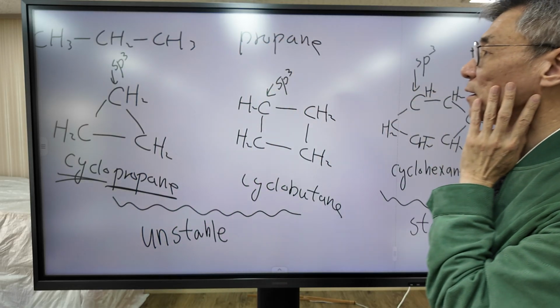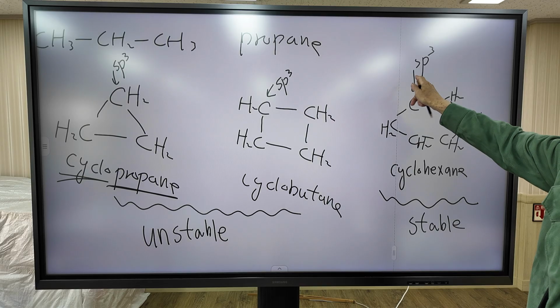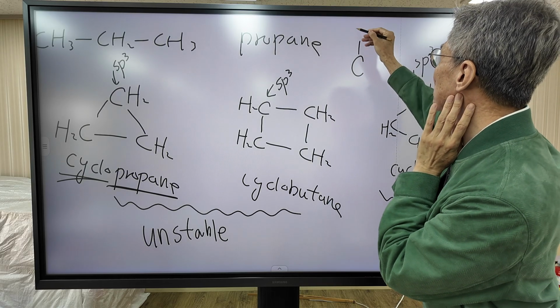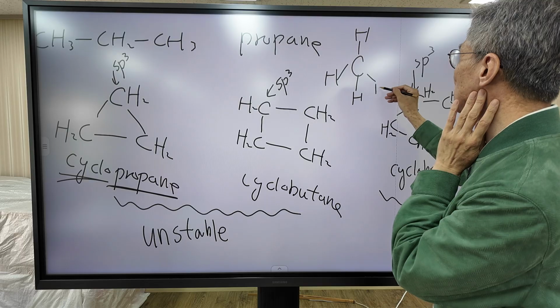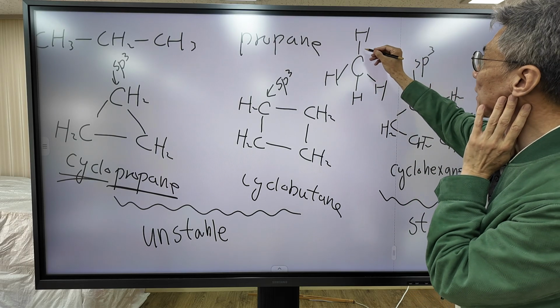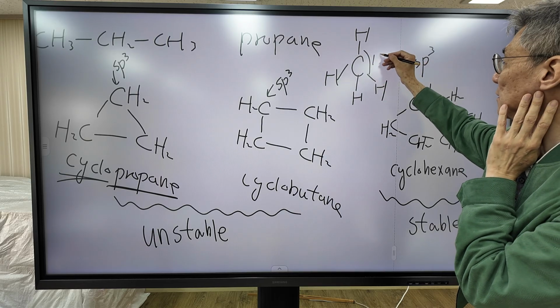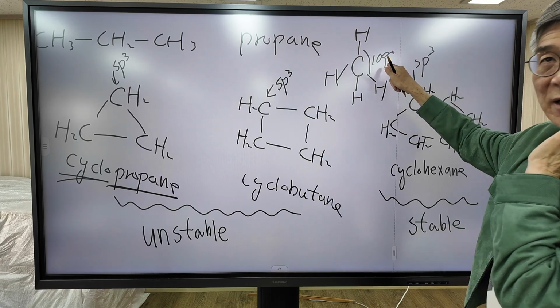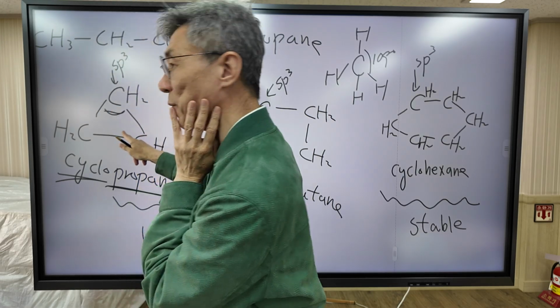Why? As you know, the representative example of sp3 hybridization is methane. This is the ideal structure for sp3 hybridization. Do you know the bond angle? H-C-H, it is 109 degrees. But what's the bond angle in cyclopropane?